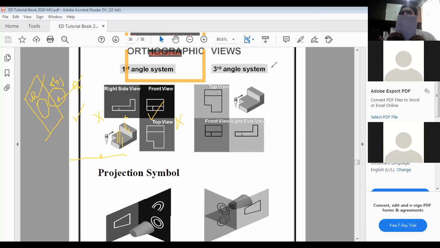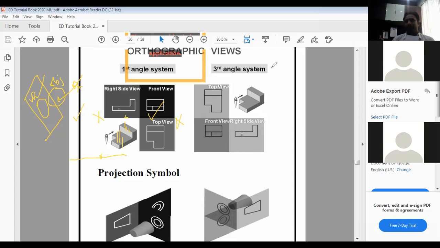So in the first angle projection, the right hand side view will be made on the left of the front view, and the left hand side view will be made on the right of the front view. Now is this point clear to everyone?